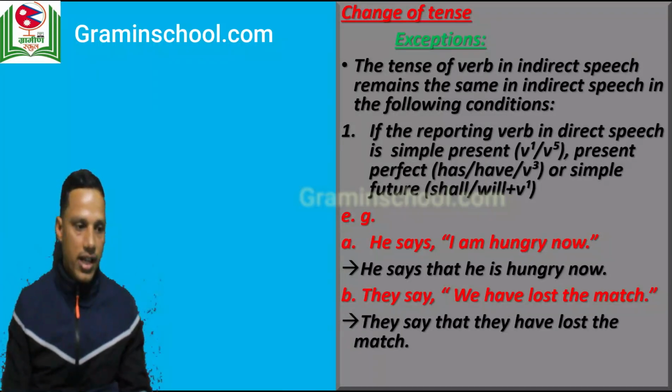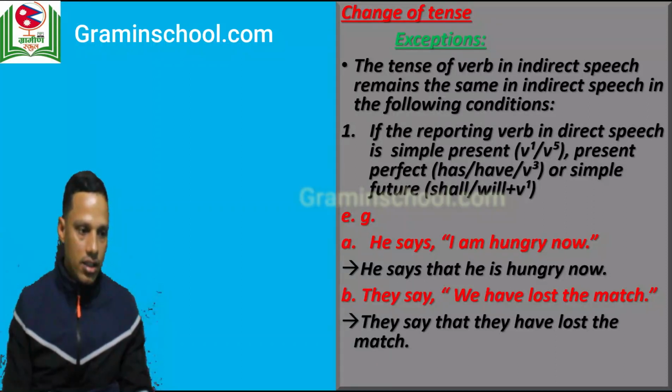The tense of the verb in direct speech remains the same in indirect speech in the following conditions. Now the first condition we have: if the reporting verb in the direct speech is simple present tense, that is verb 1, or present perfect tense, has or have plus verb 3, or simple future tense, shall or will plus verb 1, then the tense remains the same in the speech clause in indirect speech.